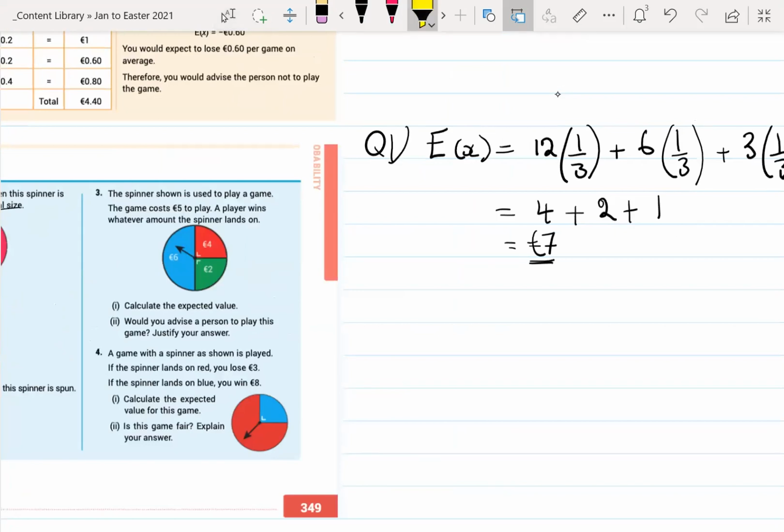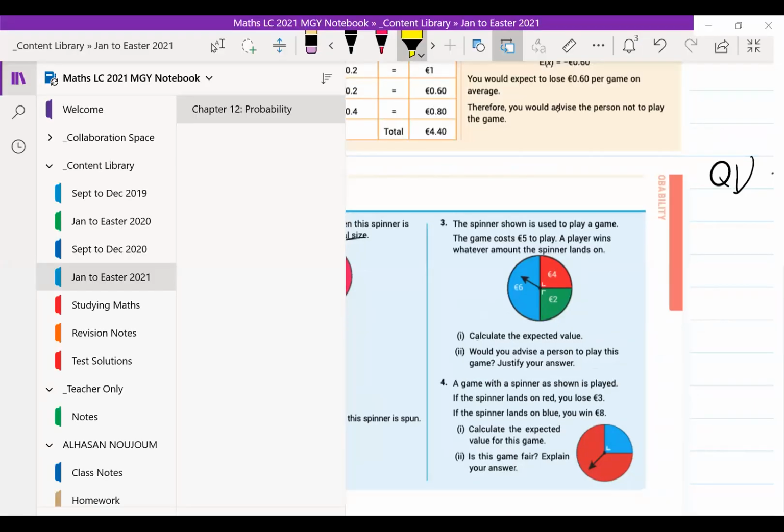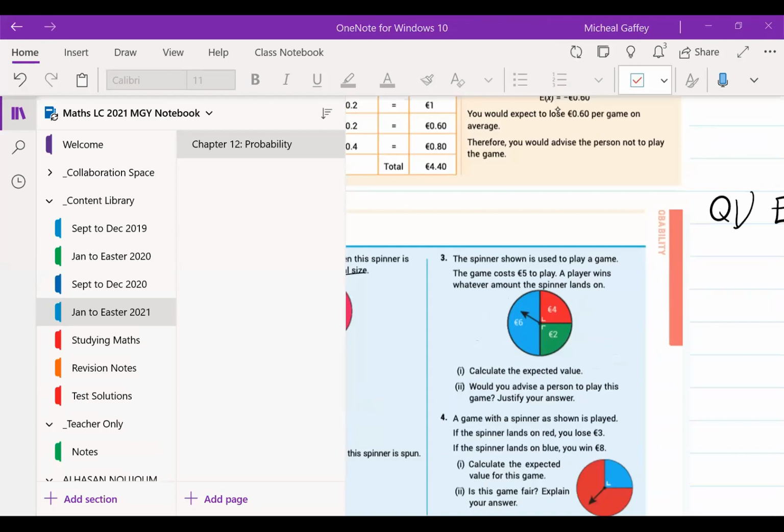But if let's say it was 5 euros to play the game, well, you can expect to win overall 2 euros, okay? Because your expected win value is 7. Hope that makes sense, guys. As always, let me know if it doesn't by emailing me or get me on Teams, okay?